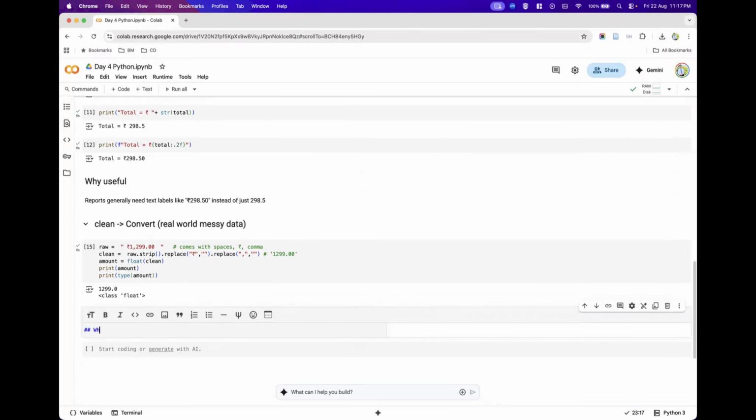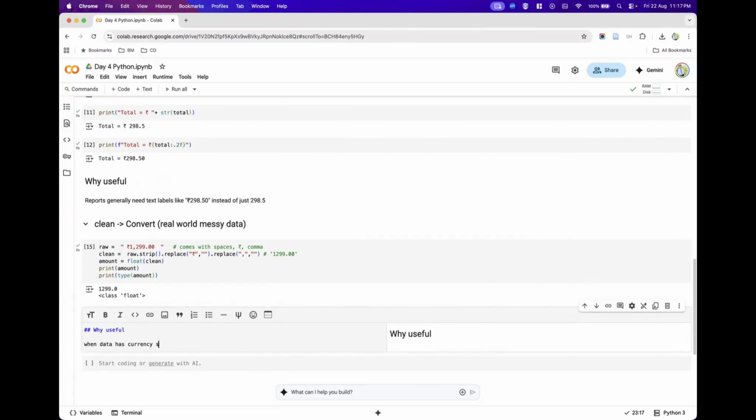Okay, so why is it useful? When data has currency signs or extra spaces, which you will definitely see in the real world when dealing with currency data, you definitely need to do this operation. Only then can you perform numerical operations on this number. Otherwise it will be difficult.